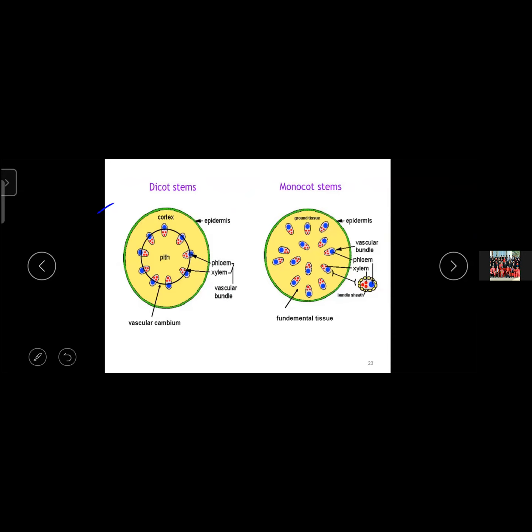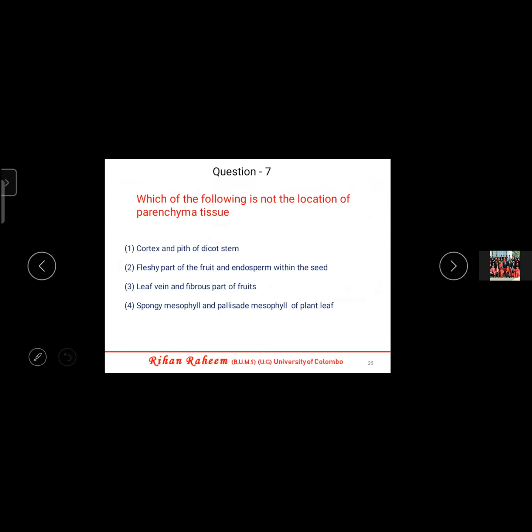The xylem and phloem together is known as a vascular bundle. In the dicot stem, it is arranged; in the monocot stem, it is just scattered here and there. So the difference between dicot and monocot: in dicot the vascular bundles are arranged in a circular manner, in monocot the vascular bundles are scattered here and there. Hope you understood.